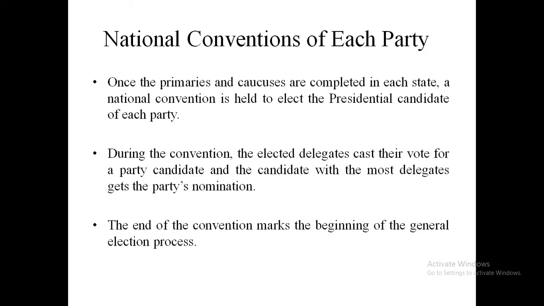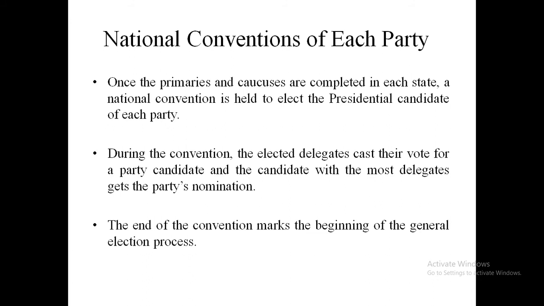After the primaries and caucuses, national conventions are held by each party. The delegates elected through primaries and caucuses meet in the national conventions, where they finalize the name of the presidential candidate. The elected delegates cast their vote for a party candidate, and the candidate with the most delegates gets the party nomination. It means the name of the presidential candidate of each party is finalized.